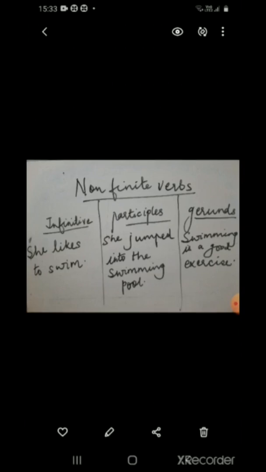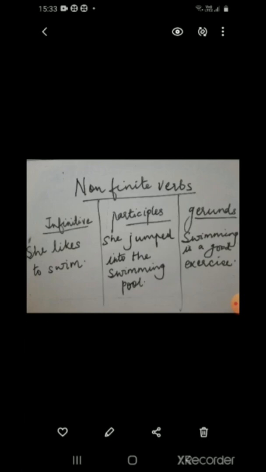So you see, we can conclude that to plus verb, verb plus ing, verb plus en or ed, that is past participle, are not going to change and hence are called non-finite verbs. So will you remember these three types of non-finite verbs? The infinitives, participles, both present as well as past participles, and gerunds.